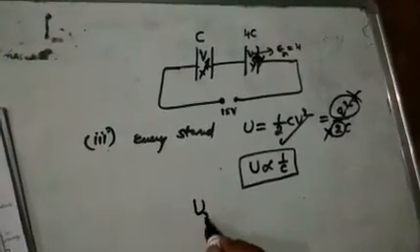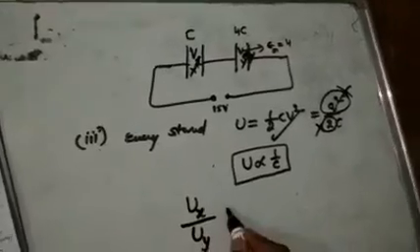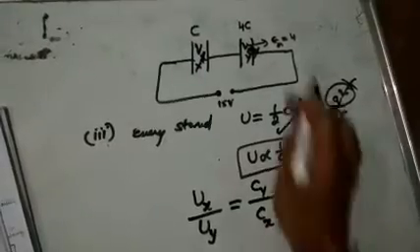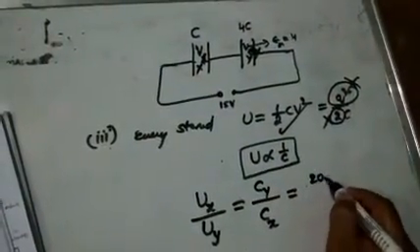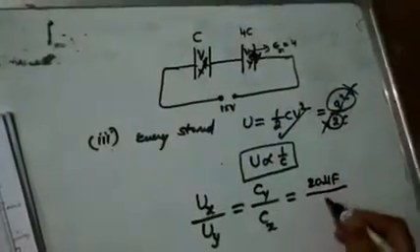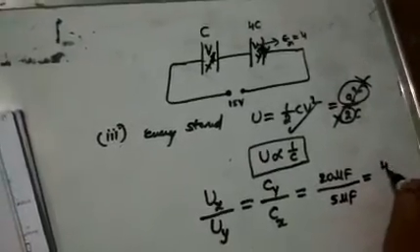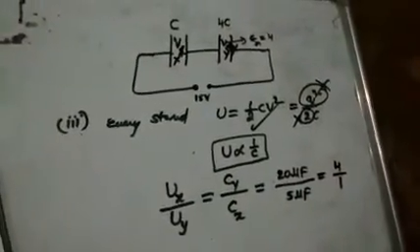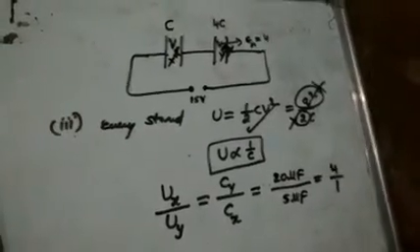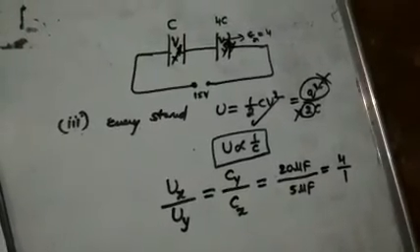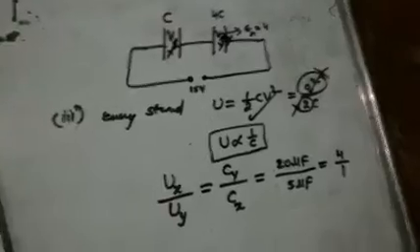So now energy stored in X by energy stored in Y is equal to, reverse na, capacitance of Y by capacitance of X. Capacitance of Y is nothing but 20 microfarad. Capacitance of X is nothing but 5 microfarad. Already we found this value. So check it, this is equal to 4 by 1. This is the third part, the ratio of energy stored. So like this you have to find these questions. And so many applications are there. Previous years' CBSE questions are there, we can solve.